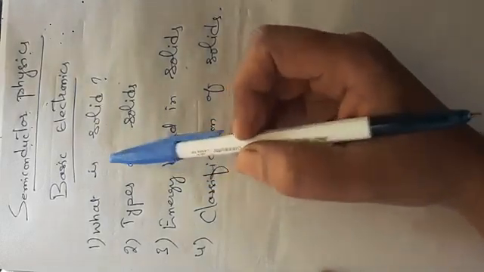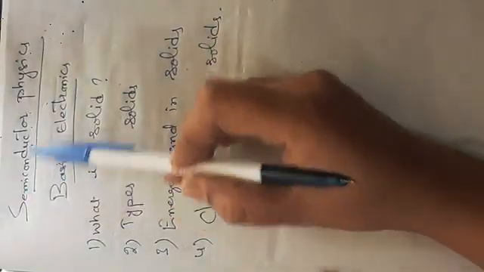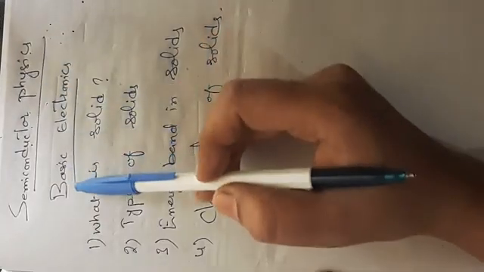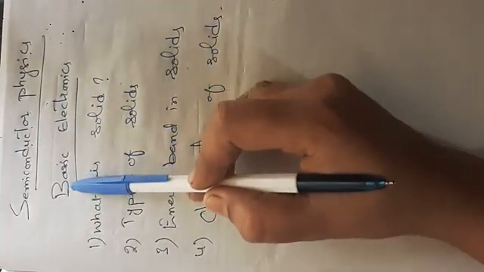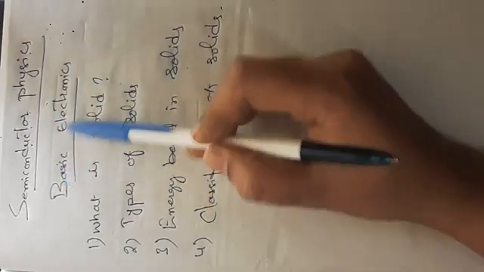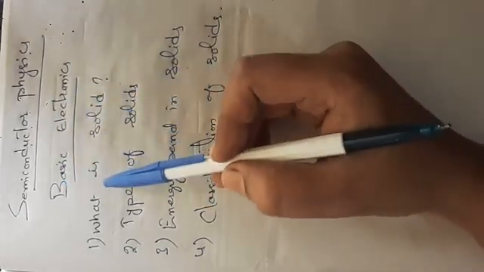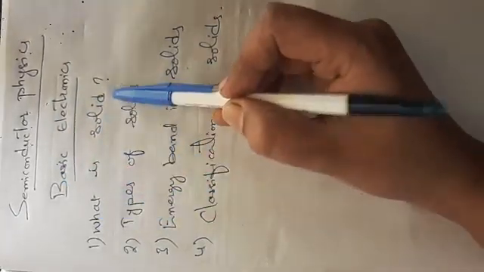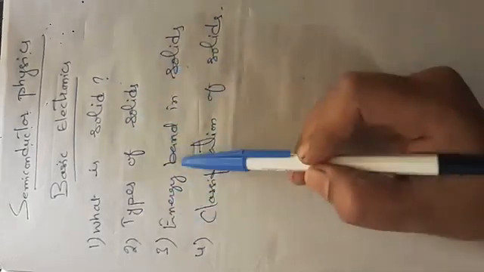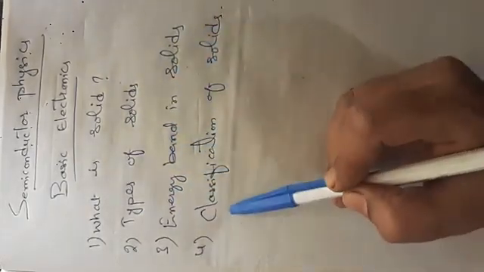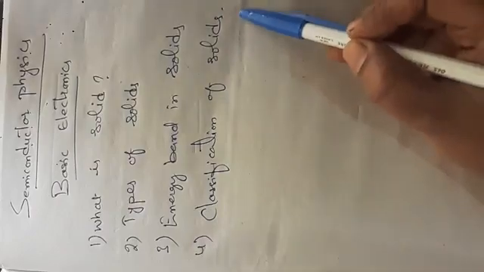Good morning friends. Today we are going to talk about semiconductor physics. In this we are going to talk about the chapter named Basic Electronics. In this basic electronics we will discuss different points, that is what is solid, types of solids, energy bands in solids, and finally classification of solids.